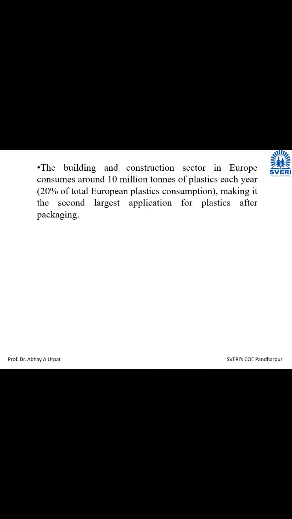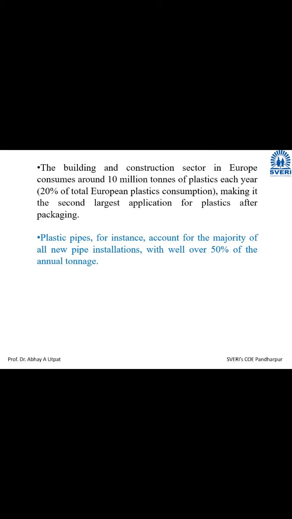The building and construction sector in Europe consumes around 10 million tons of plastic each year. It is almost 20% of the total European plastic consumption, making it the second largest application for plastic after packaging. So packaging is first priority, and after that comes plastic in building and construction. You may ask that it is not really visible.